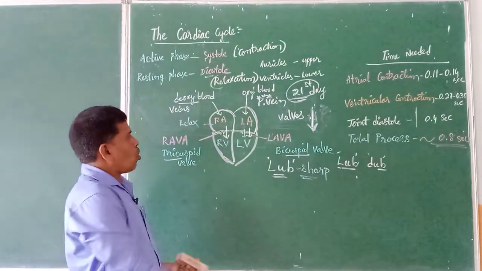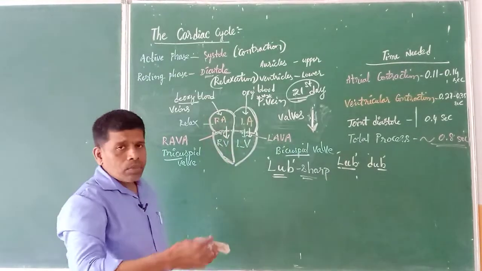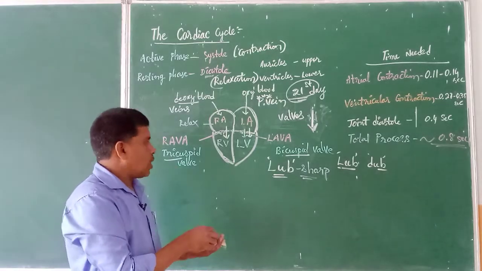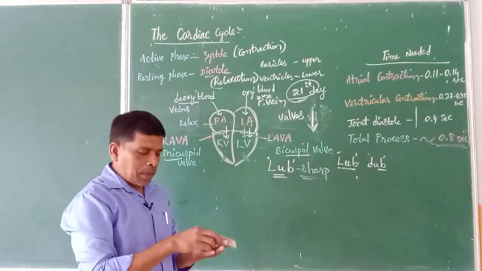Now next, the lower two chambers are filled with blood. Now the lower two chambers will start contracting. They develop a high pressure. As a result of that, what happens? The blood moves into the respective blood vessels. What are the respective blood vessels?